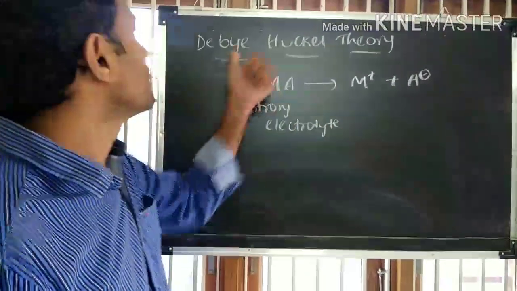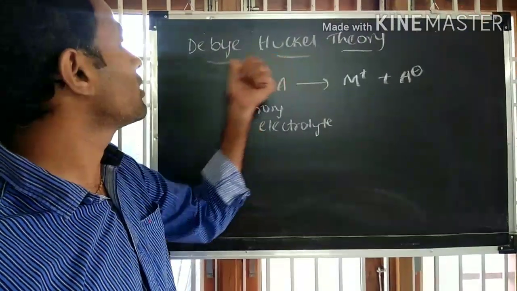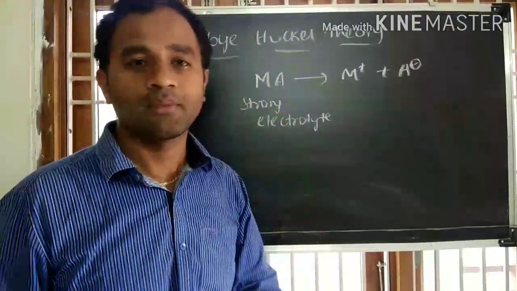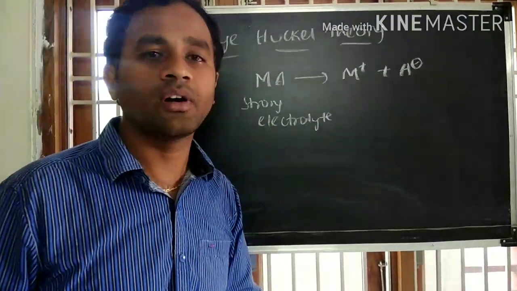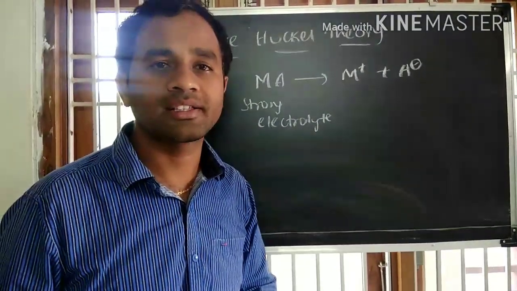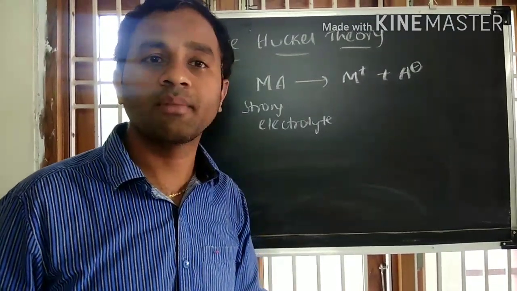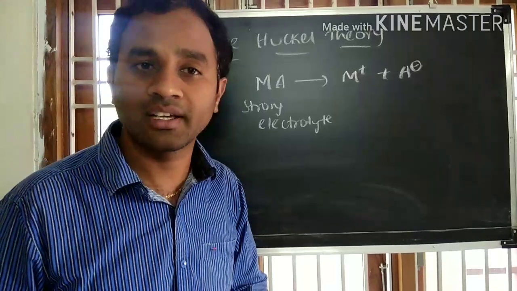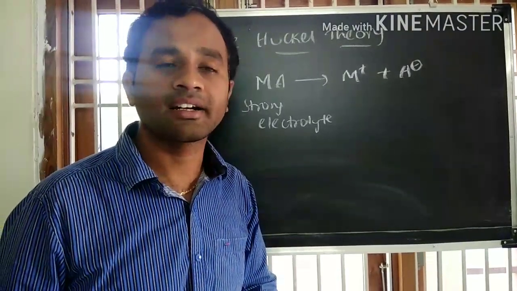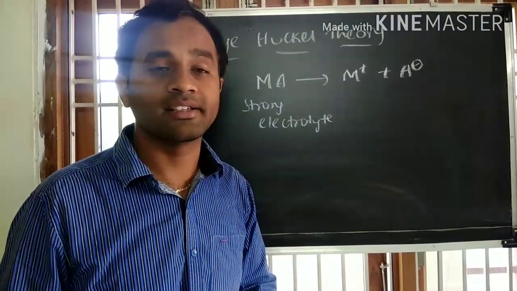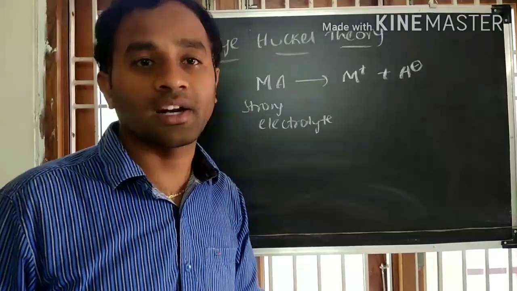Okay friends, today's class we are going to discuss the Debye-Huckel theory. Before going into this topic, we know already that according to Arrhenius theory, dilution increases the dissociation of an electrolyte, thereby the number of ions in the electrolyte solution increases and hence the conductance of the electrolyte solution increases, which is correct for weak electrolytes.